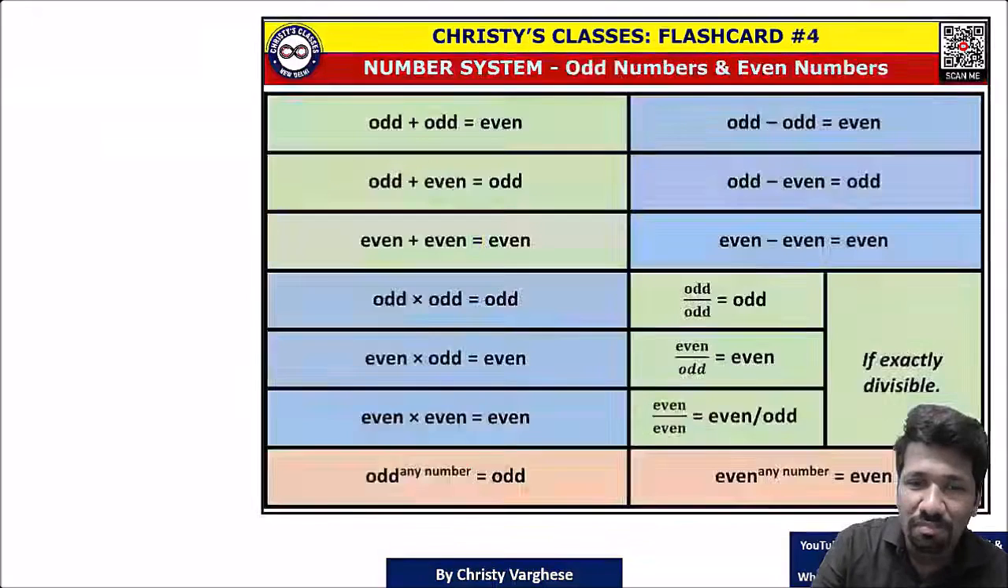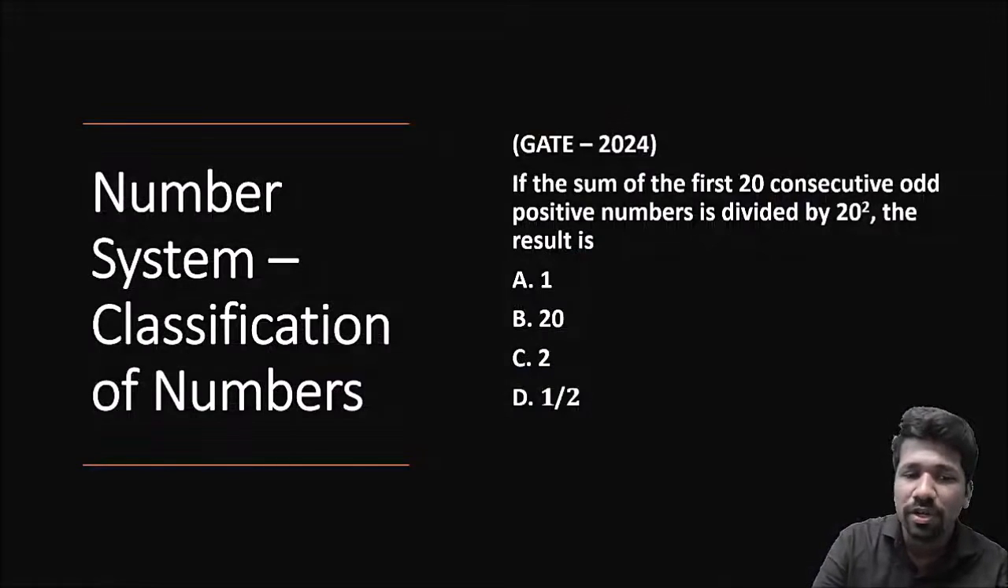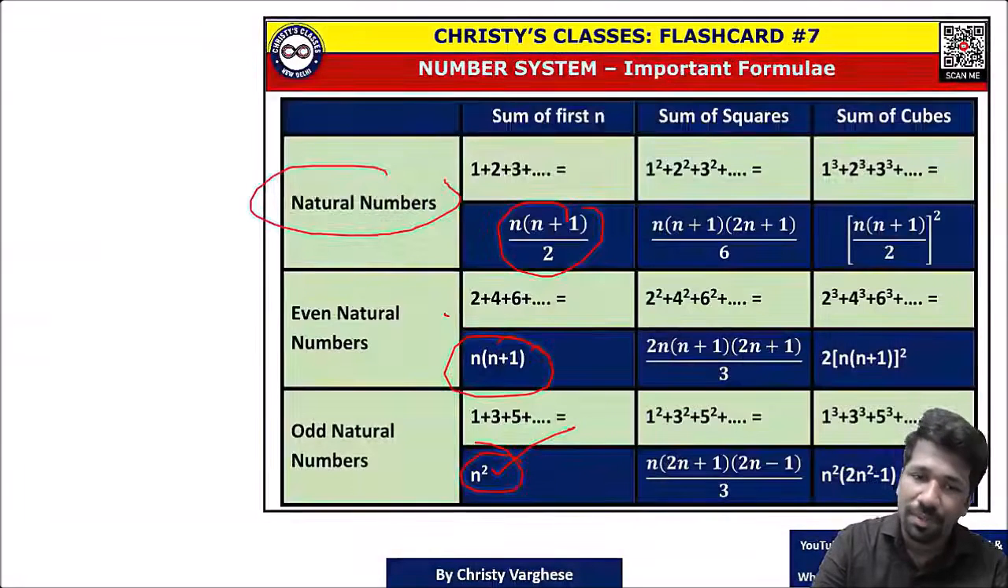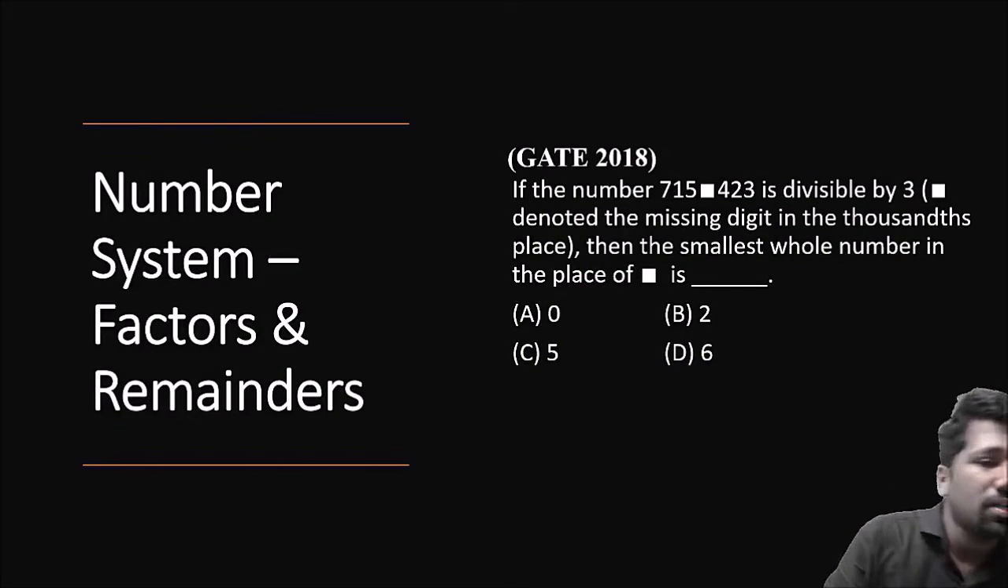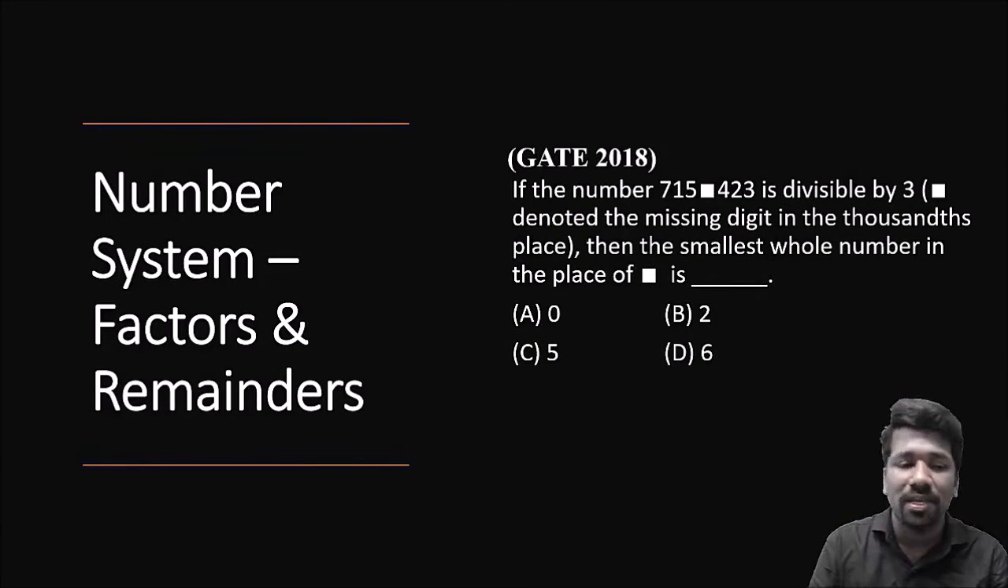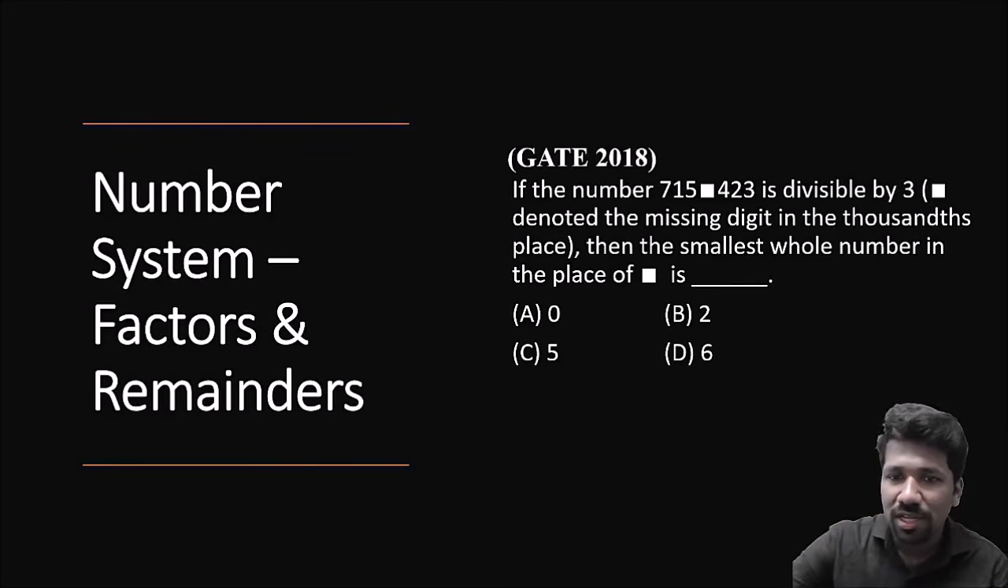So these are some of the basic theory you should know for classification of numbers. We will be discussing that in a separate lecture. Next topic in number system is factors and remainders. Factors, divisibility and remainders. ये 2018 का क्वेश्चन था.